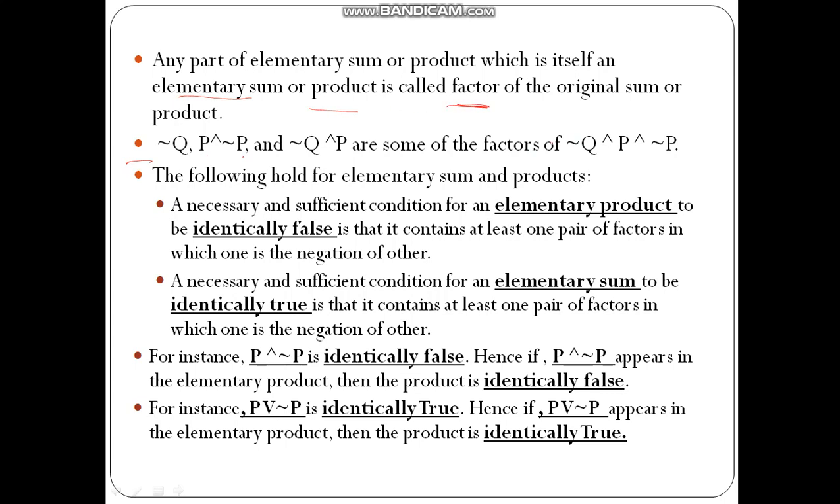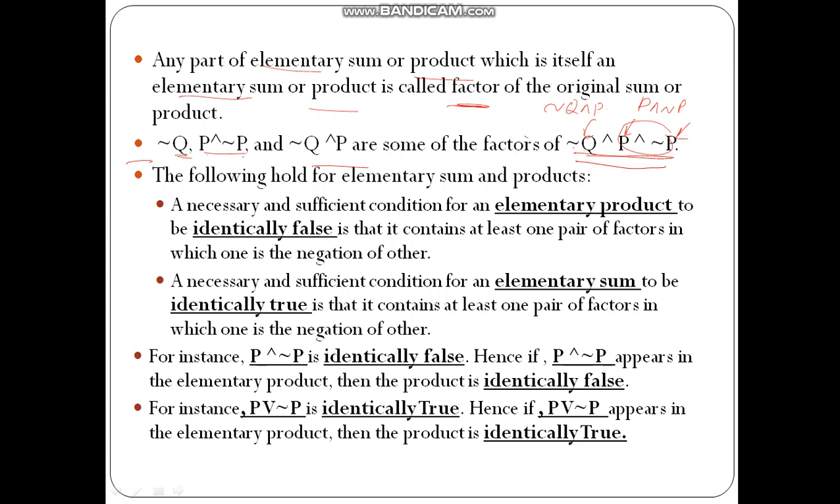For example, if your equation is this one, so your elementary product is not P and not Q and P and not P, then in that case we say that not Q is one of the factors, P is one of the factors, not P is one of the factors of this formula. Along with that, P and not P is one of the factors, and not Q and P is one of the factors of this formula. So all these are called the factors of the formula. Any part of the elementary sum or the elementary product which itself is an elementary sum or product is called a factor. So in this case not Q, P, and not P are all the factors of this particular formula.